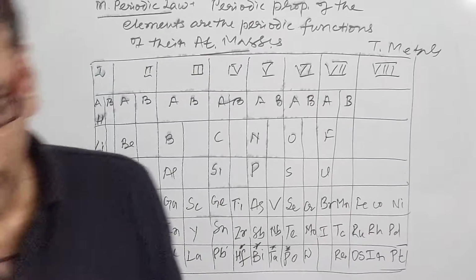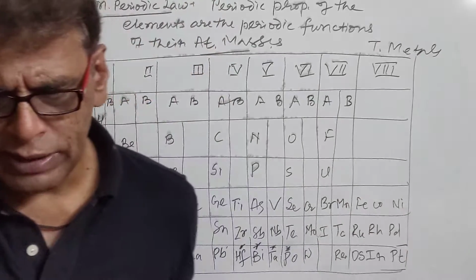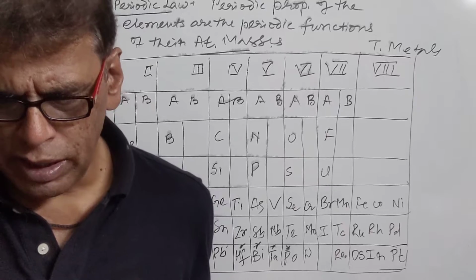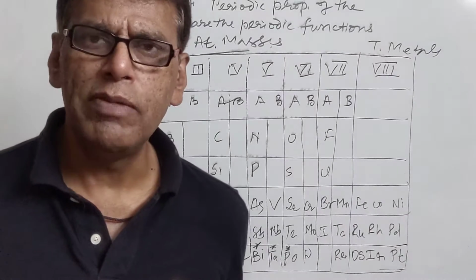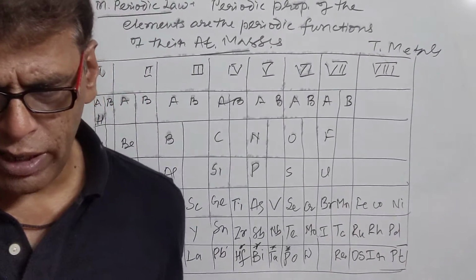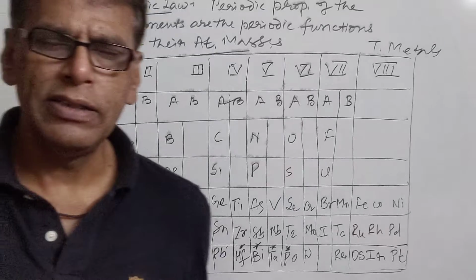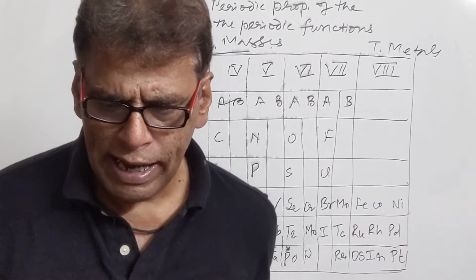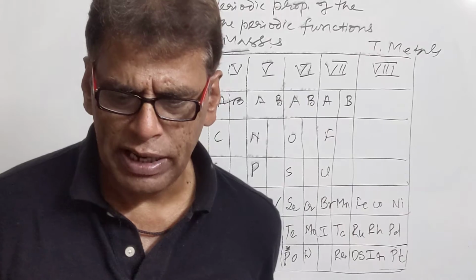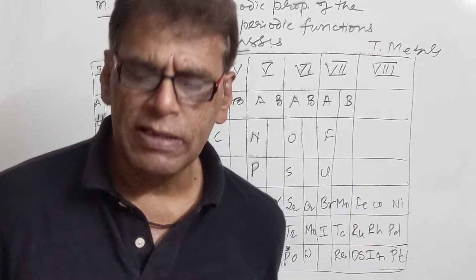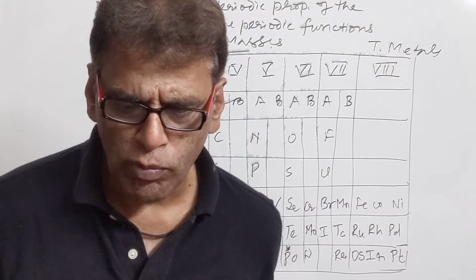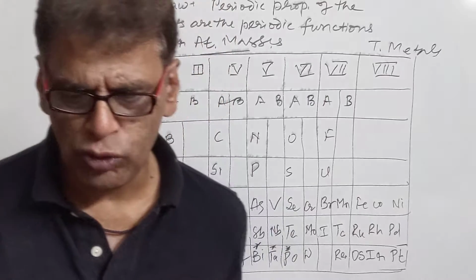When Mendeleev started his work, 63 elements were known to him. He examined the relationship between the atomic masses of the elements and their physical and chemical properties. He concentrated on the compounds formed by the elements with hydrogen and oxygen.